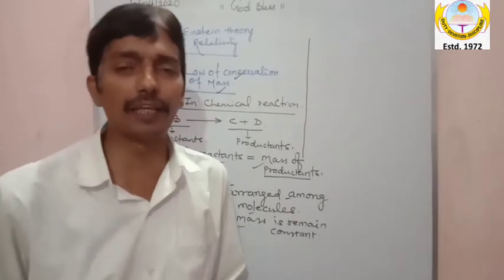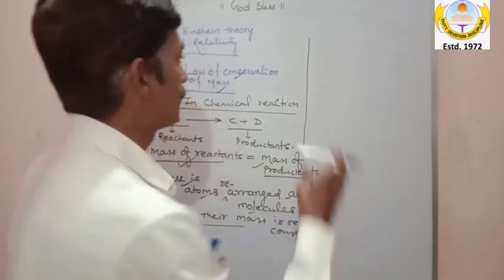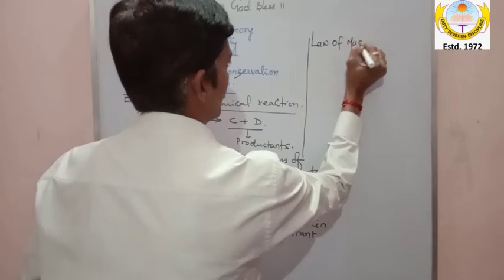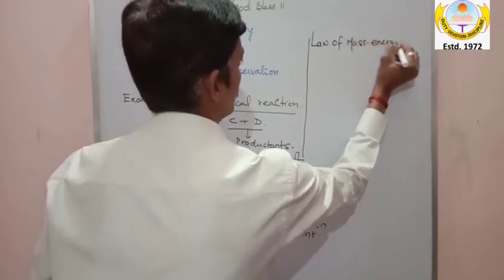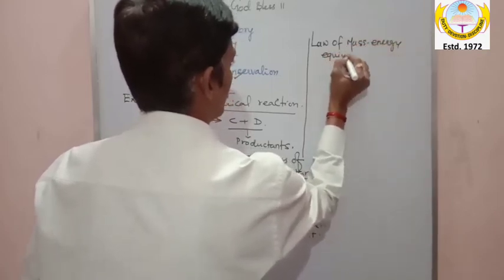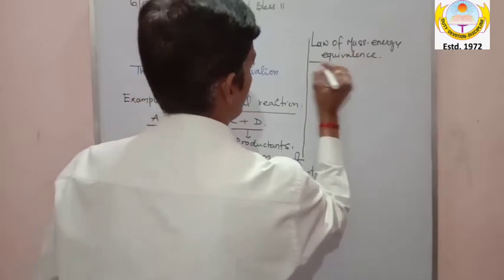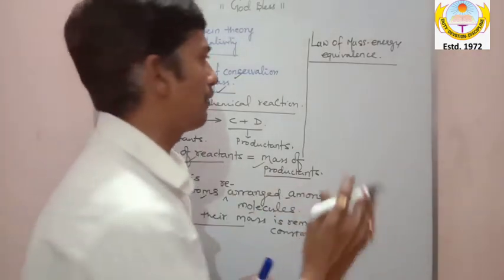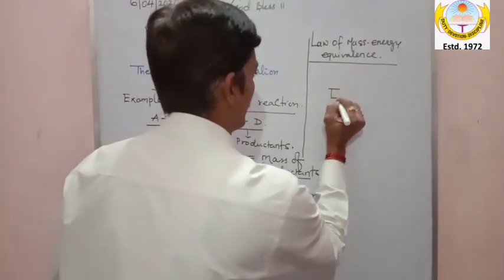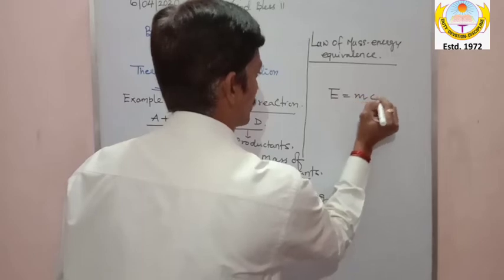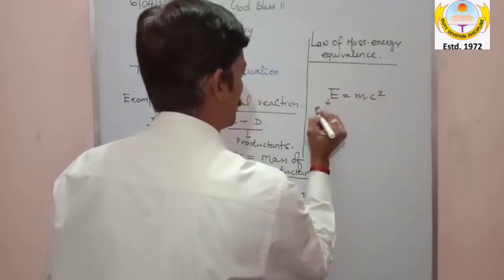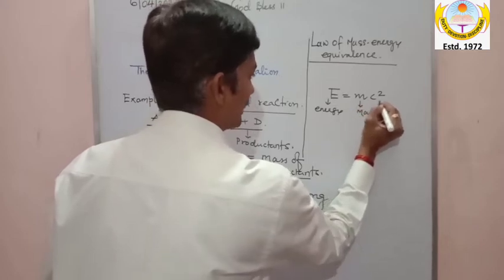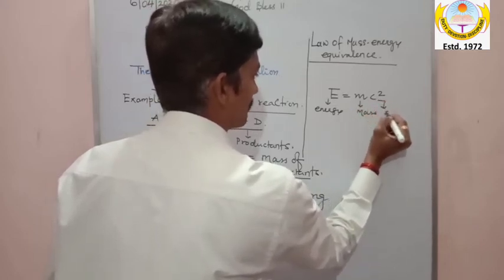Now my dear, let's begin with the last law, that is the law of mass energy equivalence. My dear, the law of mass energy equivalence, very fabulous, with the equation E is equal to mc square, where E is energy, m is mass, and c is the speed of light.